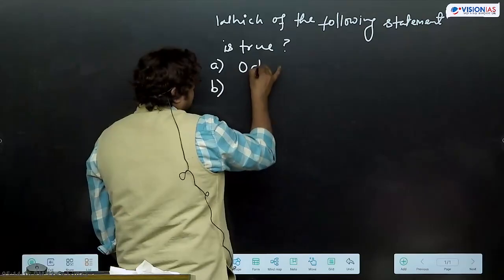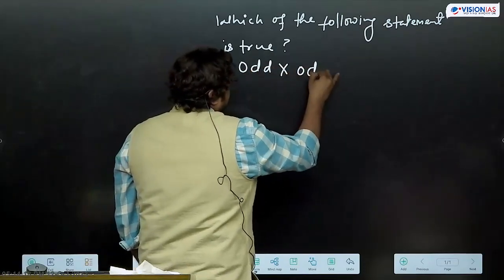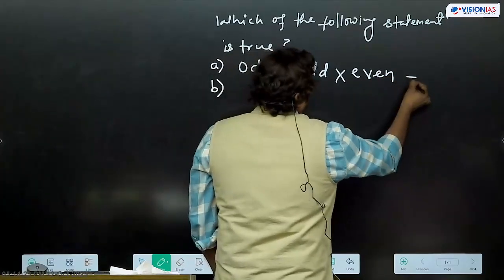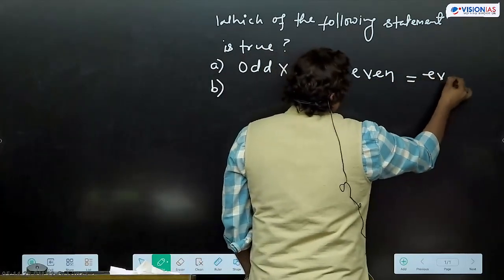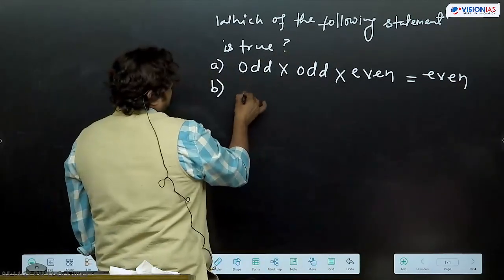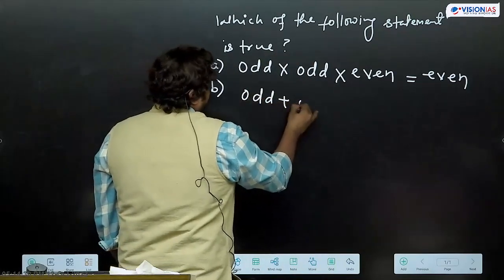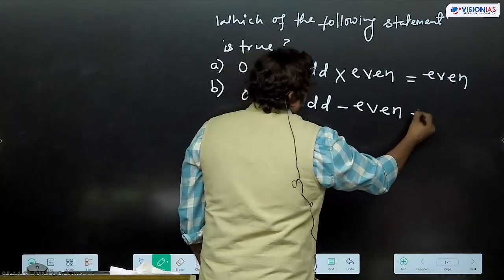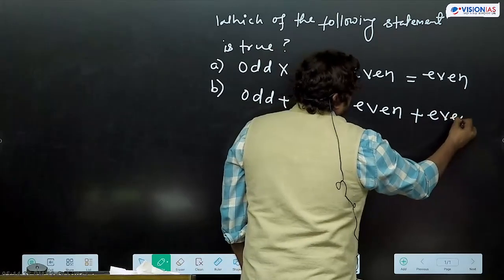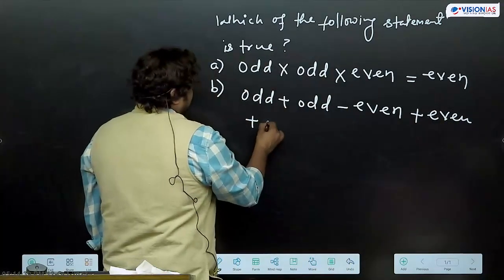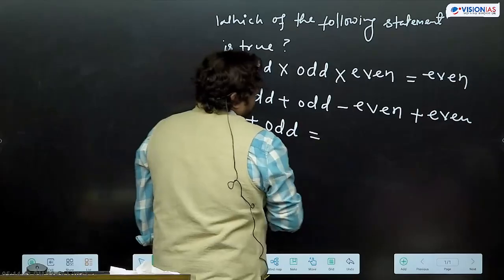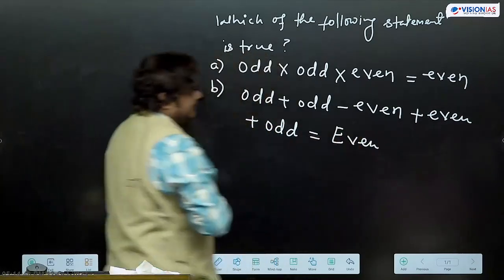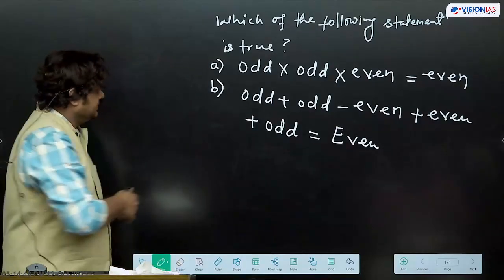Odd into odd into even is equal to even. Then odd plus odd minus even plus even plus odd is equal to even number. Both the statements, we need to see which statement is correct.